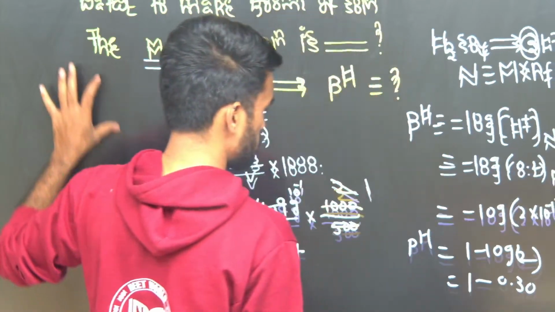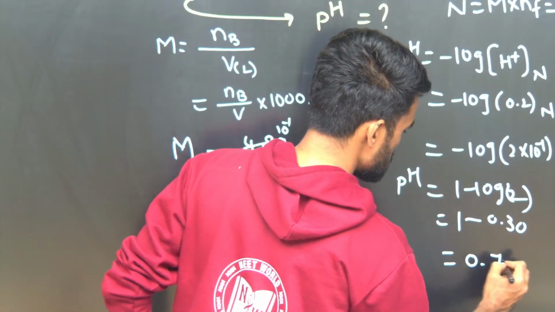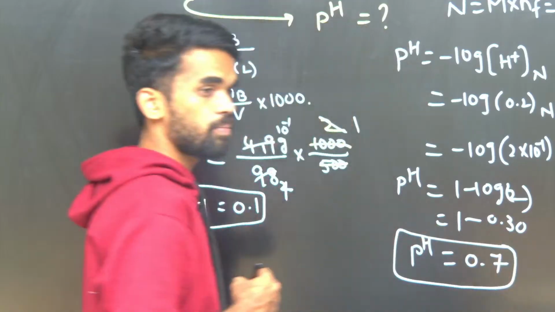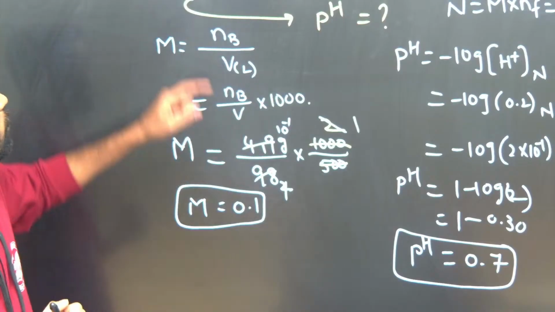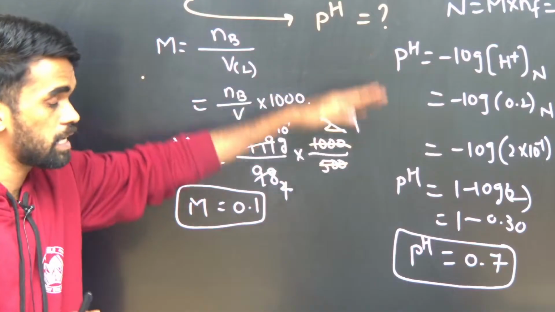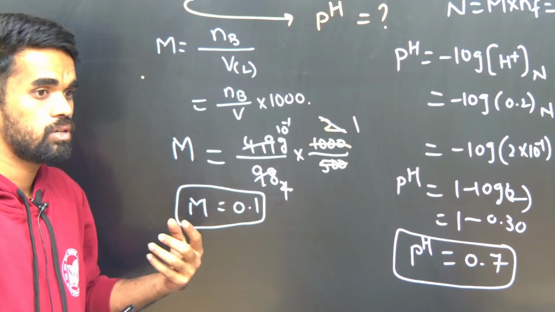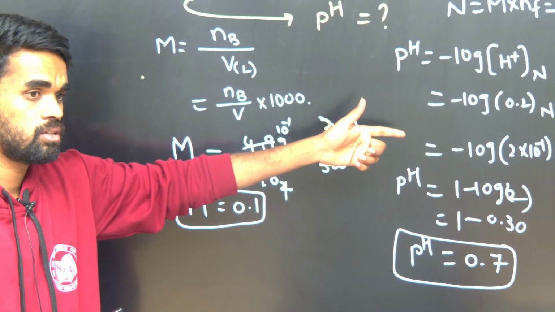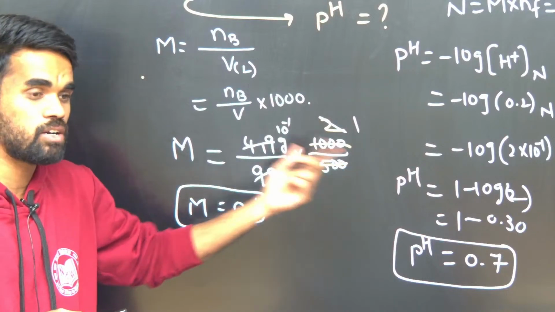Taking 0.30 for simplification, this will be 0.7, the pH of the resultant solution. And one more thing, if they give an acid and ask for pH, you can directly calculate. If they ask for pOH, what to do? First find pH, then pH plus pOH equals 14, and from that you can get pOH.